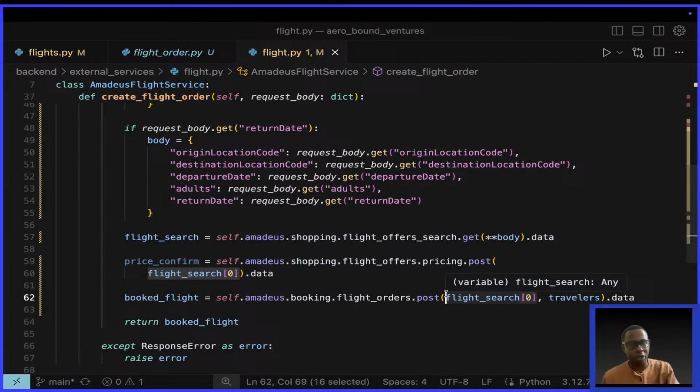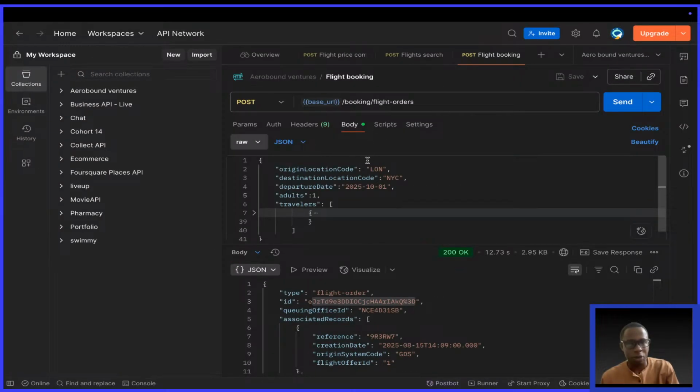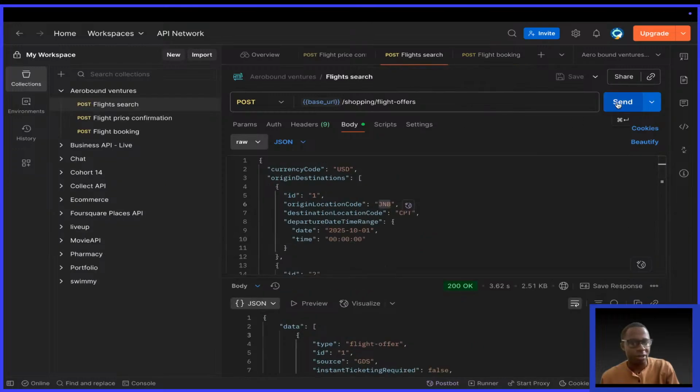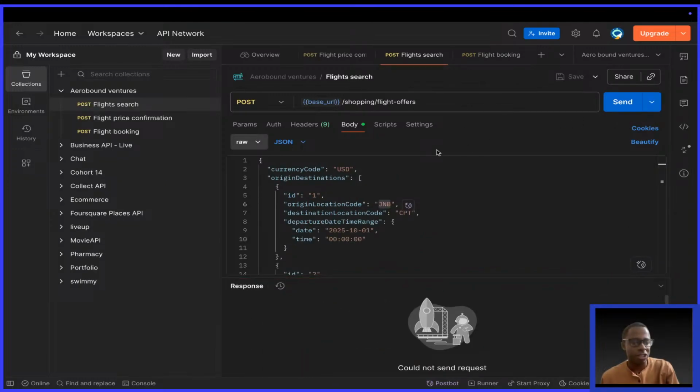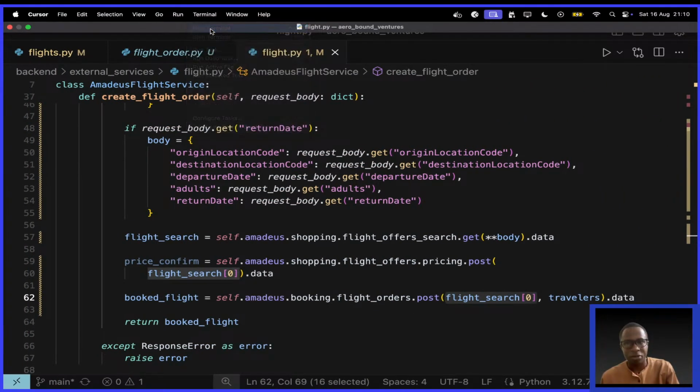So I'm going to go on and test it. I won't be using the browser, I'll be using Postman, because with Postman I am able to save information and have environments. So let me run it. Ideally, we have to search from here. This is the endpoint for doing a flight search. It says could not send request. That is because the backend is not running. We need to run our project.